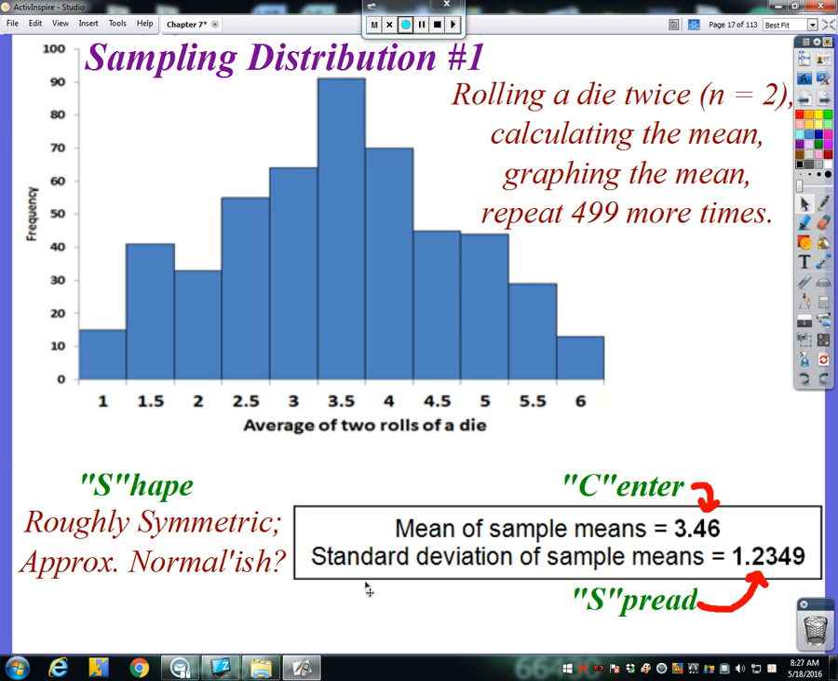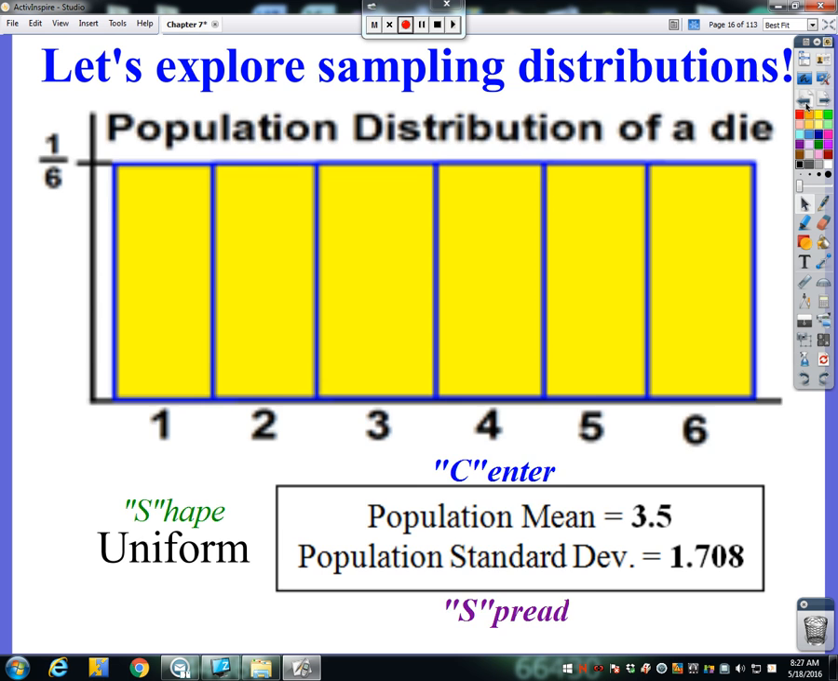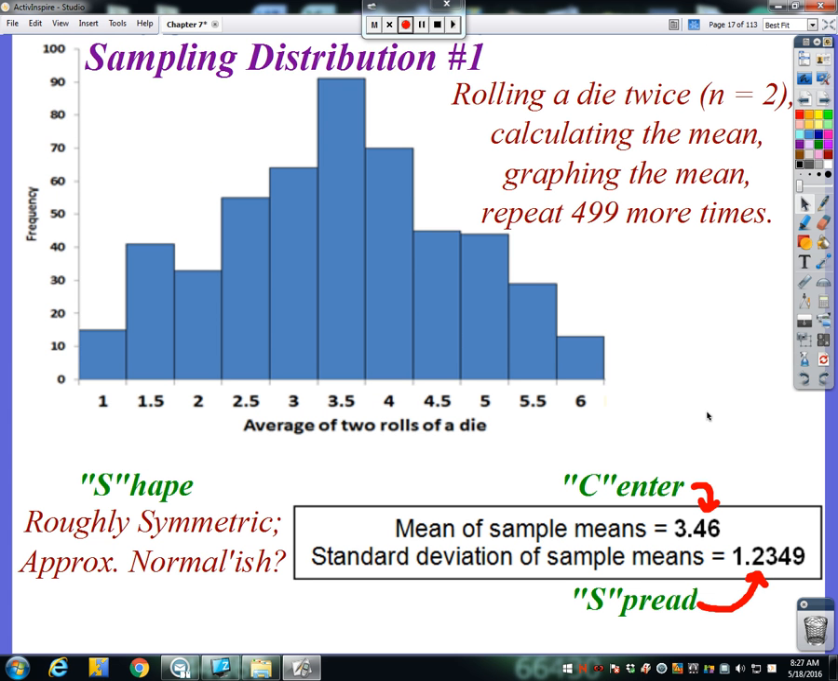Now the standard deviation, if you notice, if the mean is still right around here, around 3.5, I have fewer outcomes out here on my tails, which means my standard deviation is going to decrease. And it decreased by about half. We were at 1.708 in the population. Now we're at 1.2349 in our first sampling distribution here.